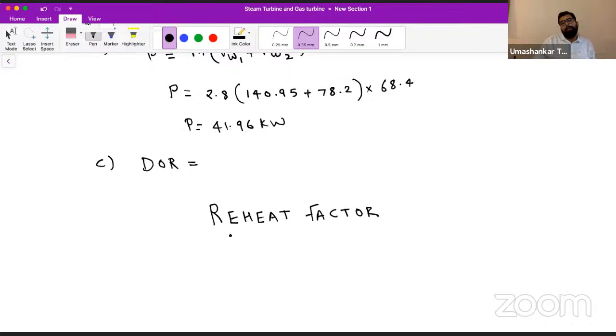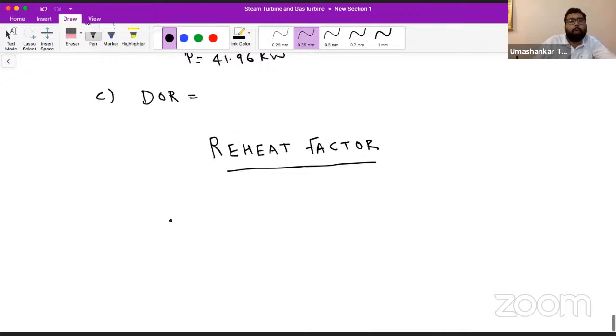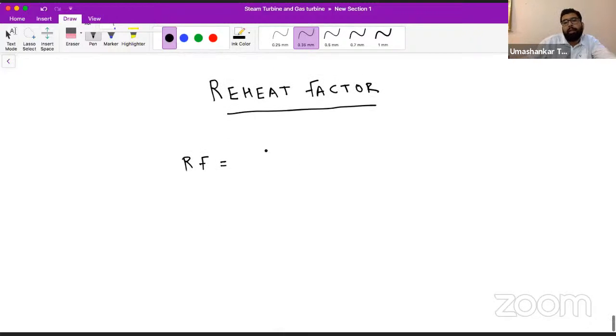Reheat factor, okay, very simple. So reheat factor, how it is defined, let us write the definition of it. Let me directly write the formula of it.